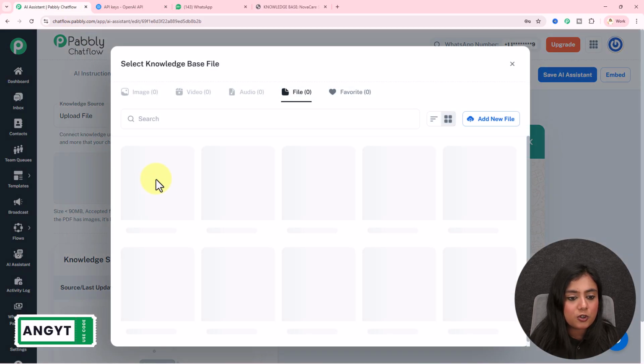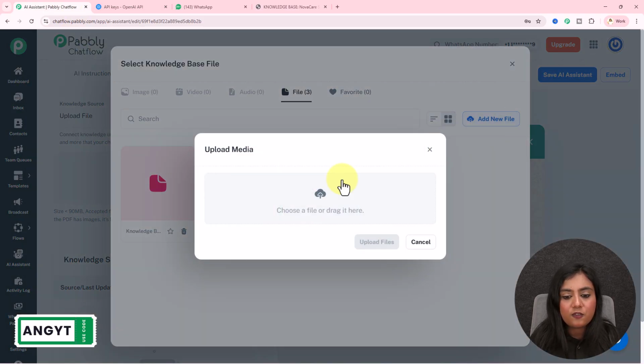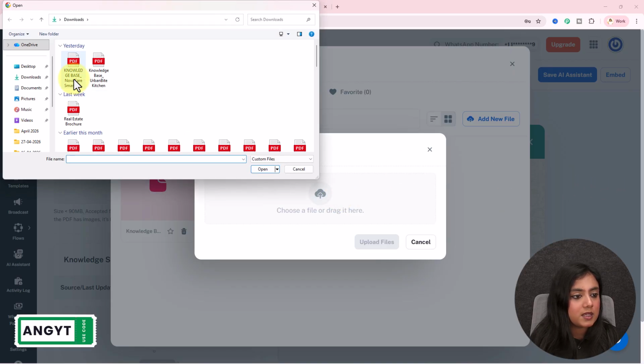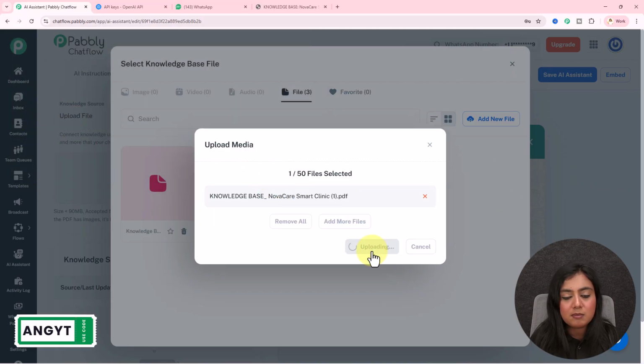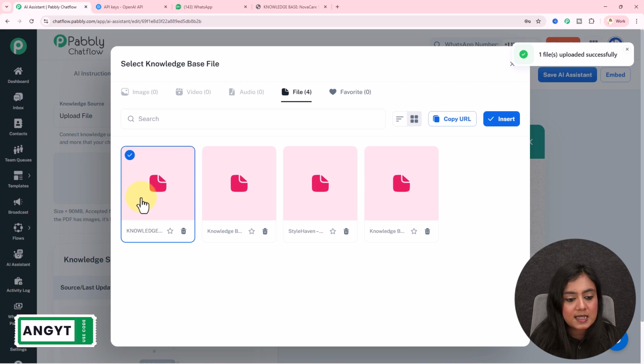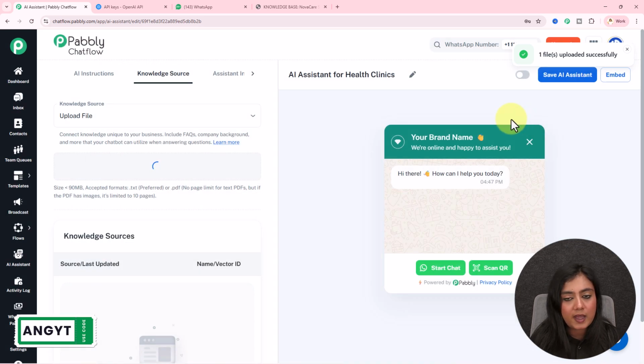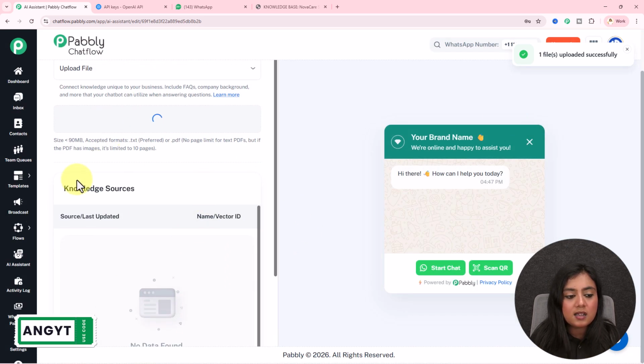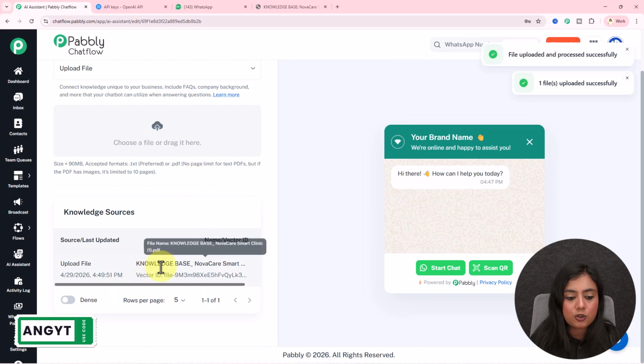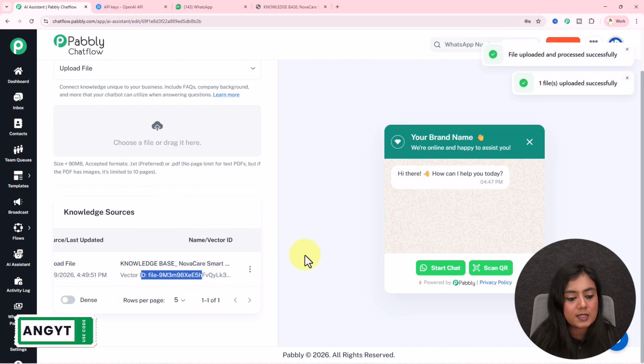So to upload the document, go to this section, add the file from here, go to this button right over here. This is my knowledge base. I will upload my Pabbly Chatflow account documentation. Select the documentation and insert the file. And as soon as I do that, under the knowledge sources section, you will see the documentation has been uploaded, and you will see the vector ID.